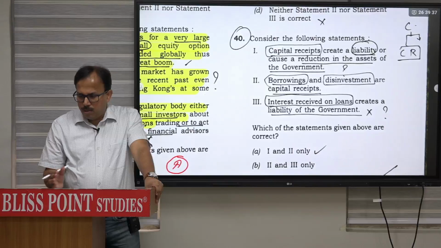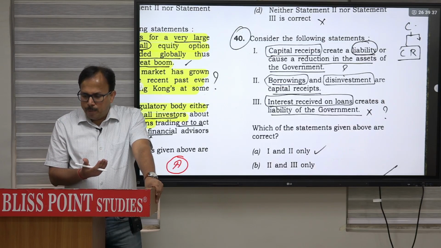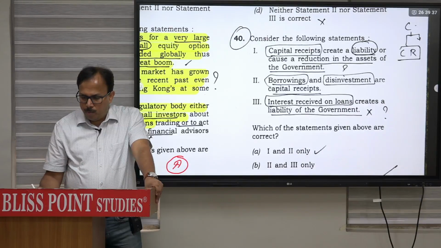is again basic concept of public finance का. Consider the following statement. Capital receipts create liability or cause a reduction in the asset of the government.